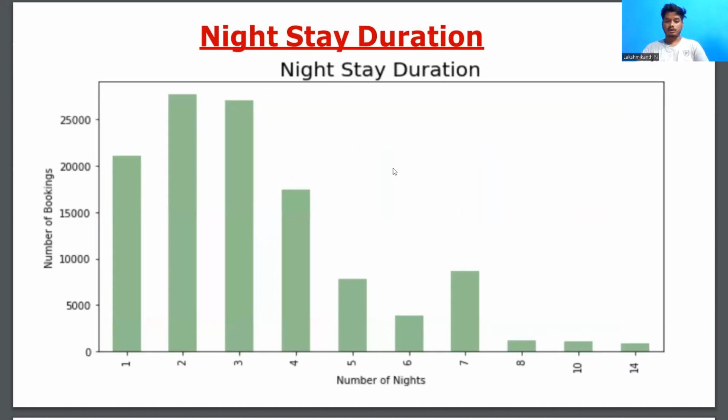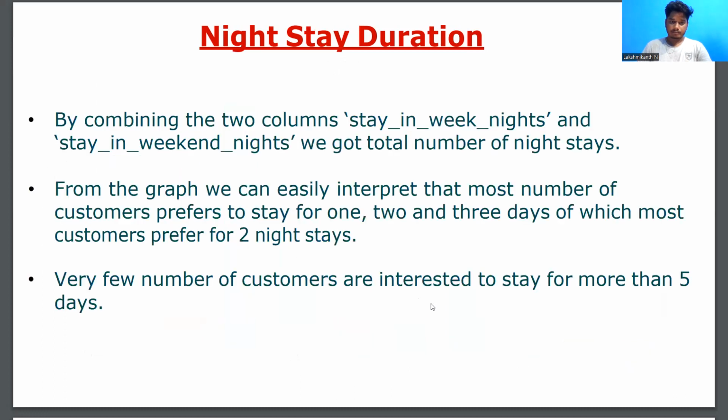Night stay duration. In this type of duration, when people stay in our hotel for the night, as the number of days increases, the number of bookings decreases. You can see that the two-day stay is higher than any other duration. When the number of days increases, the booking graph goes decreasing. Just see the last slide.